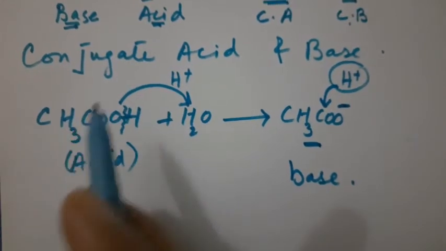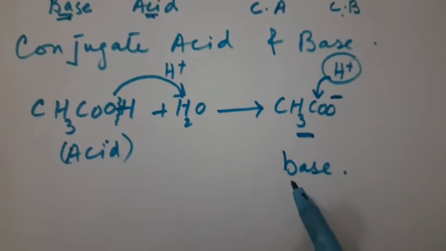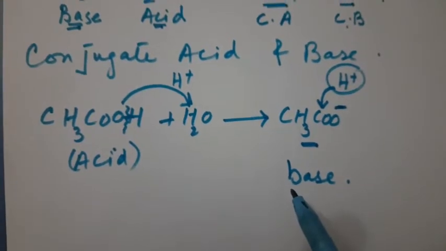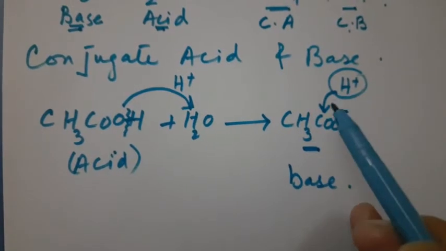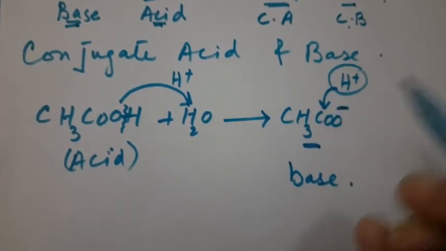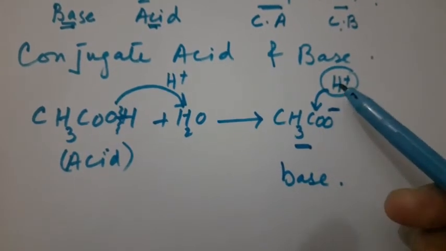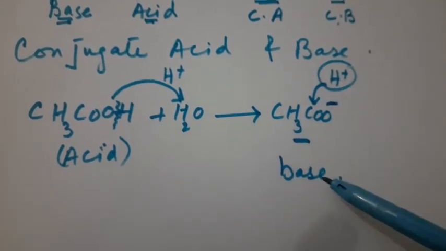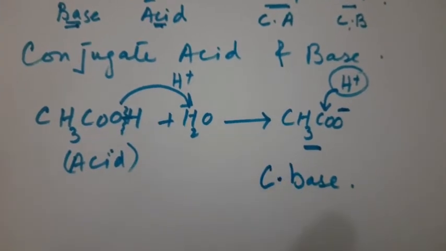On one side, the acid donates the proton, right, and becomes a base, and this base has the tendency to get the positive protons. When this species accepts the proton, we call it a base. So this is not a simple base. We call it what? Conjugate base.